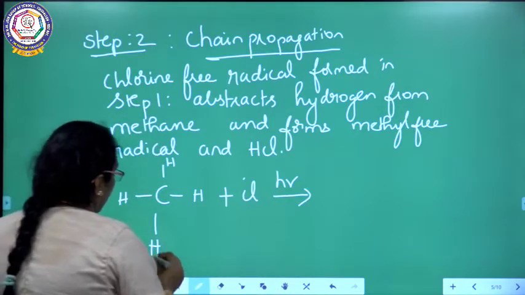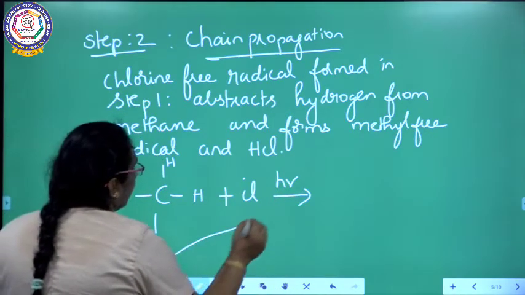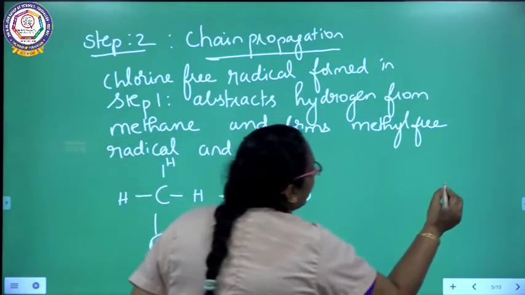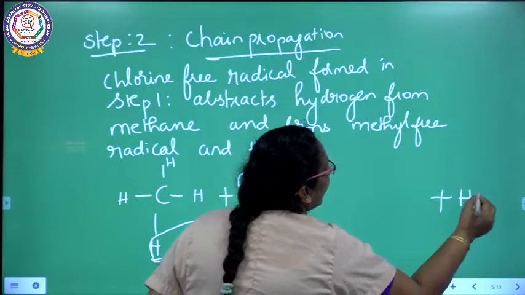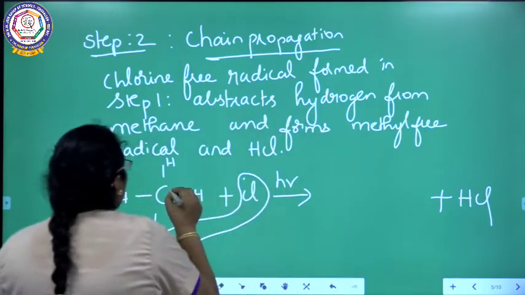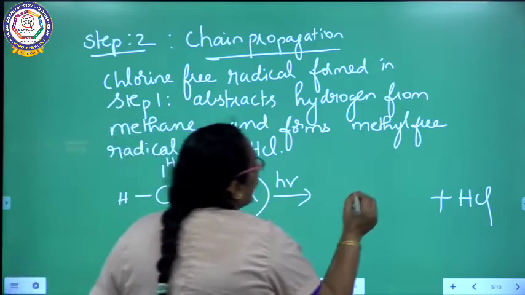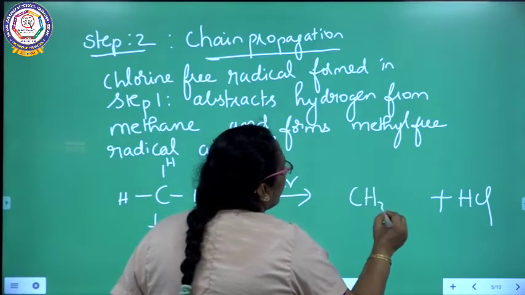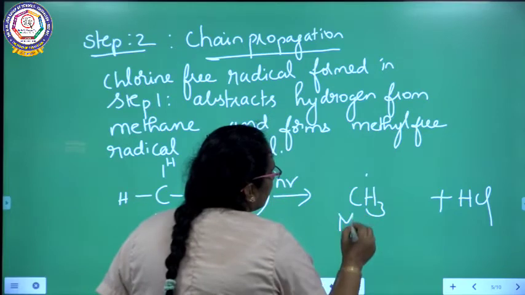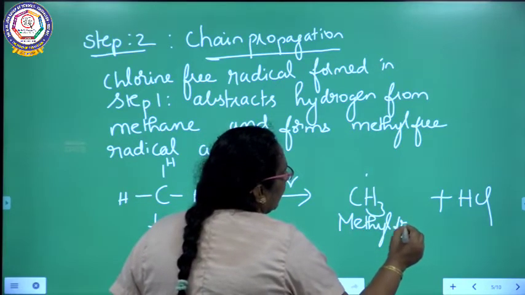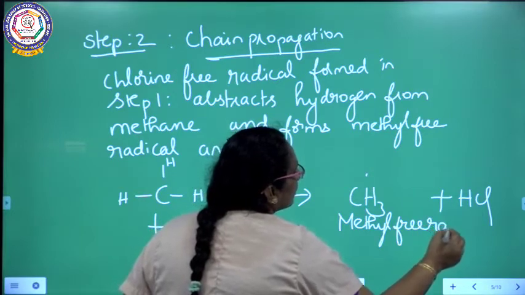One hydrogen is removed from here and this hydrogen combines with the Cl. So what will you be getting? HCl is obtained as a byproduct. The bond is cleaved like this, so you will be getting methyl free radical. So what is the first step? What is the second step? In the propagation step, I am getting methyl free radical.